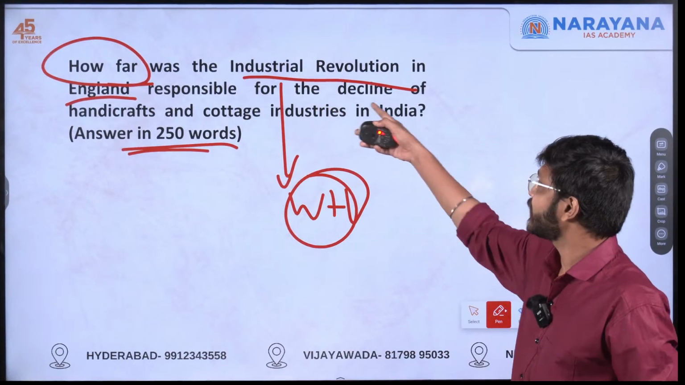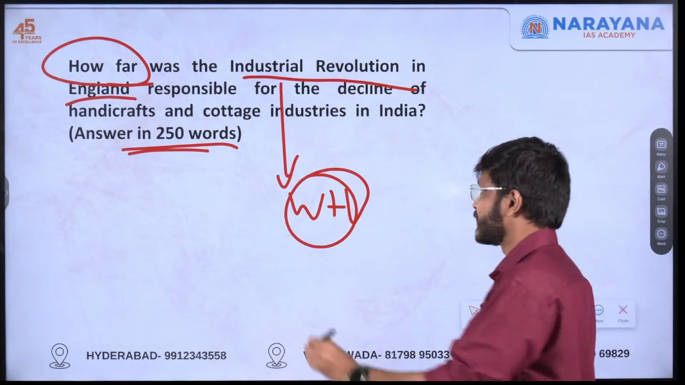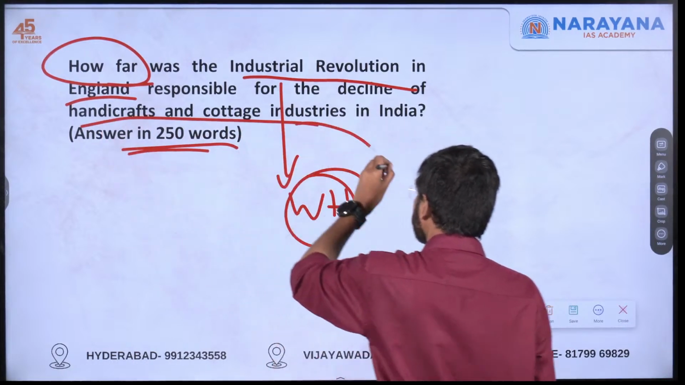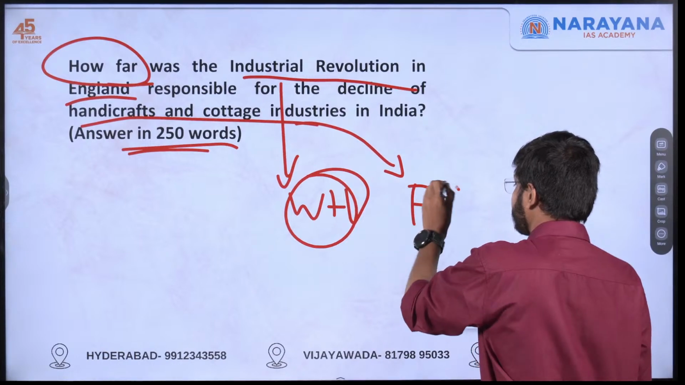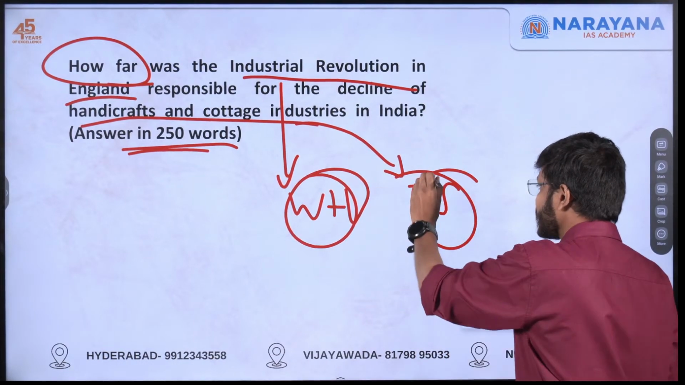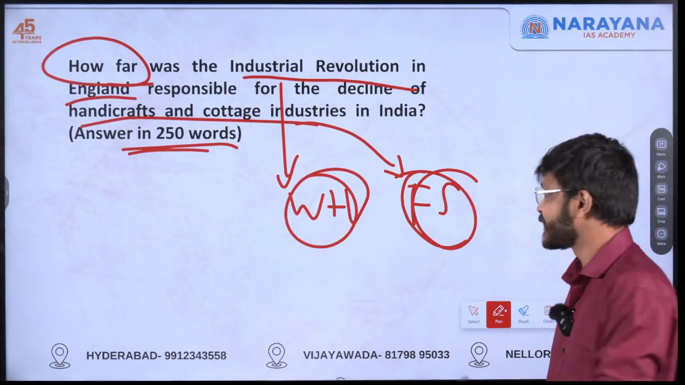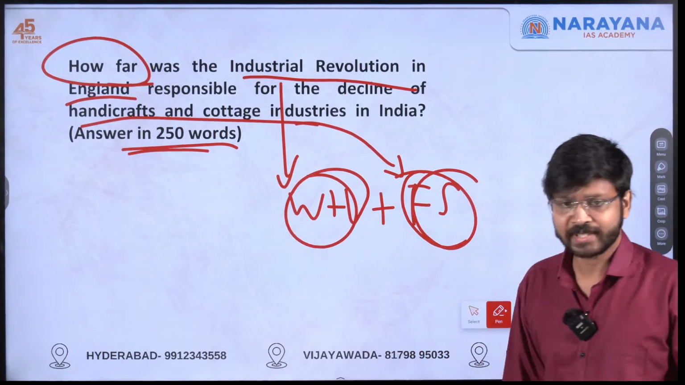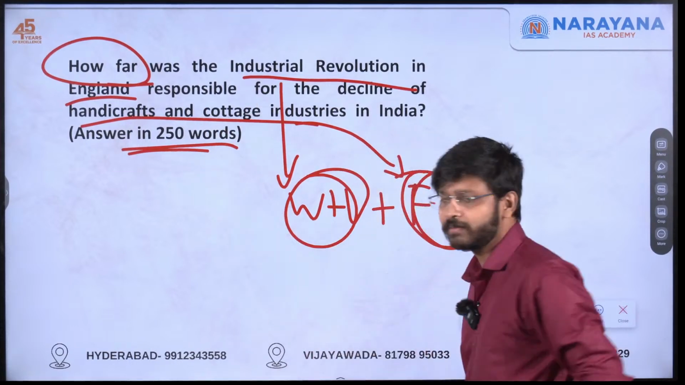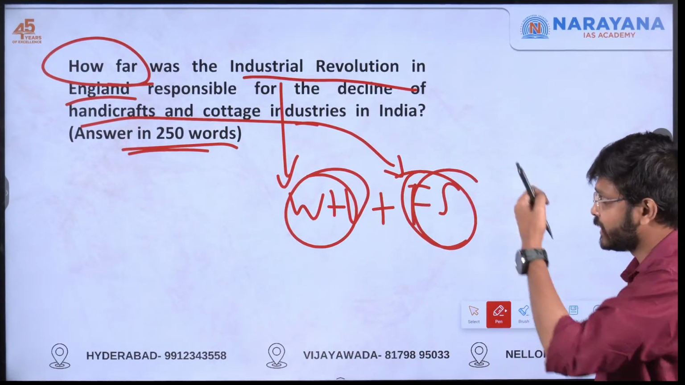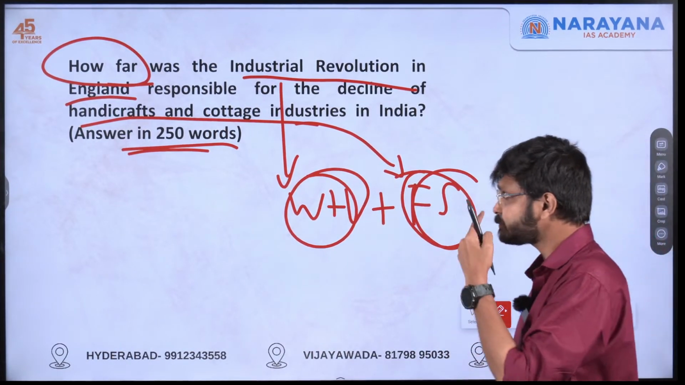And decline of handicrafts and cottage industries in India, this we have studied in the freedom struggle area. So basically UPSC has combined both of these, but I would suggest you to stick on to this area, decline of handicraft. You can take a different stand, but still that's what I would prefer in this.